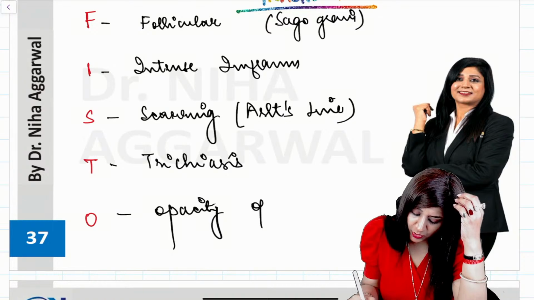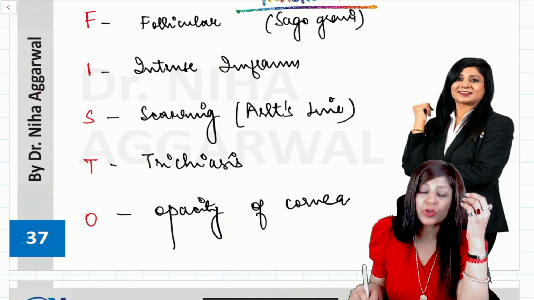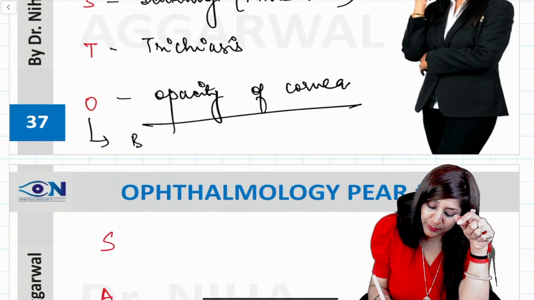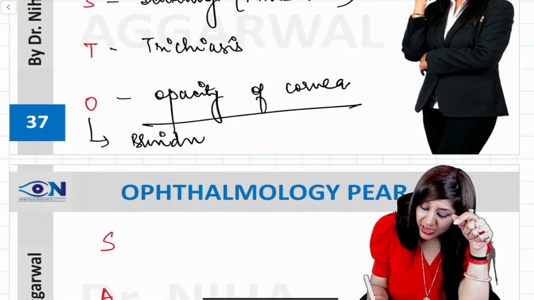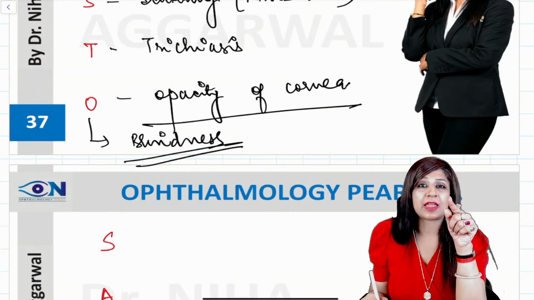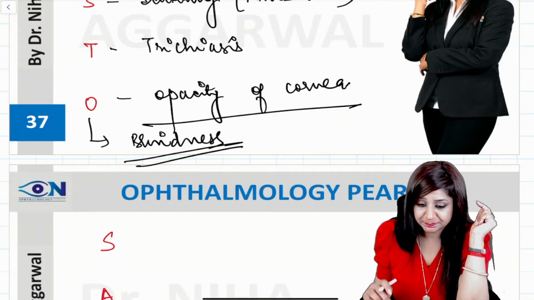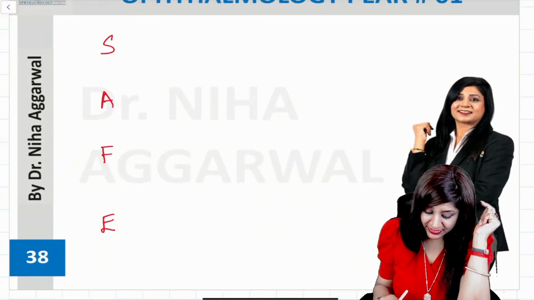Opacity of the cornea. Because it is causing the opacity of the cornea, this is actually responsible for blindness, and that is how trachoma causes blindness, and why it was the most common infection causing blindness in India.